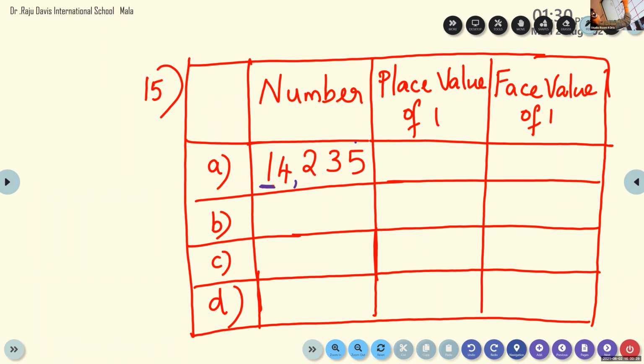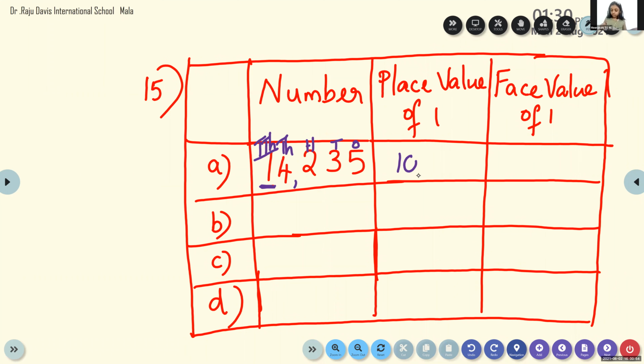Now we want to write the place value of 1. Children, you can see here which place: ones, tens, hundreds, thousands, ten thousands. Okay, Mridul, give me the place value of 1. Check, 1 is in which place value? Ten thousands place. So what is the place value of 1? 1 into 10,000. What's the answer? 10,000.